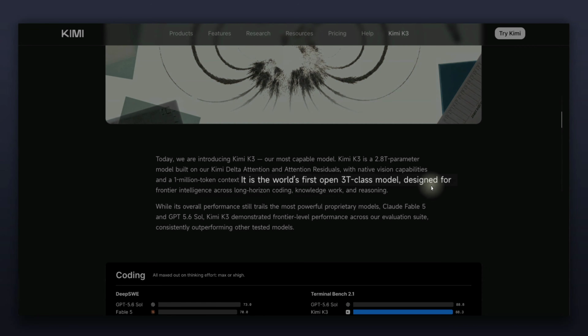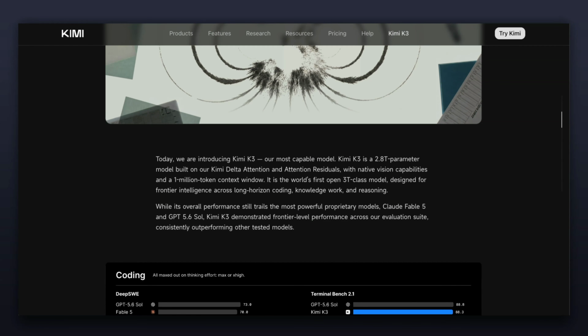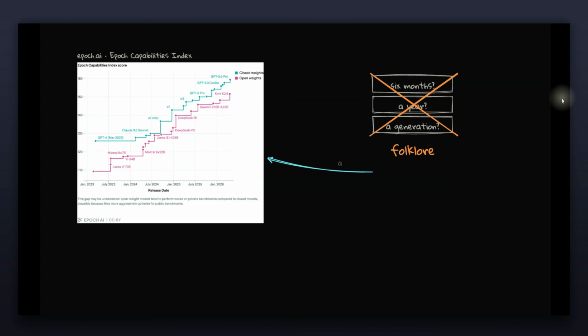This is the biggest open weight model that we have seen. This is a 3 trillion parameter model, which is enormous. But it also gives you a sense of what the size of some of these closed source models are going to be. Now, with this release, Kimi is really breaking a lot of assumptions that industry experts had.